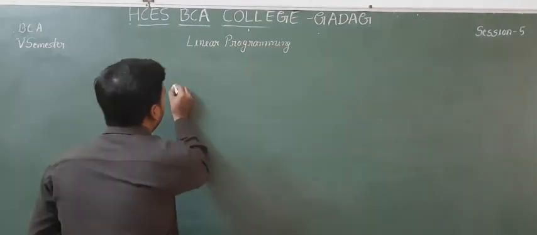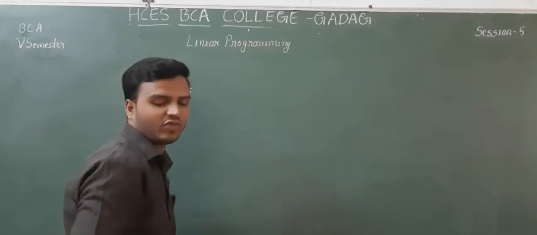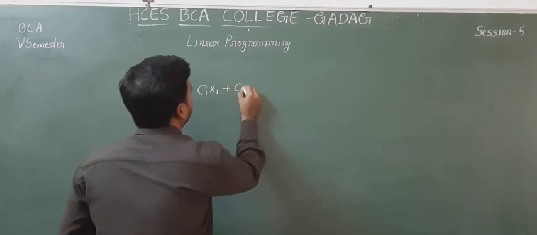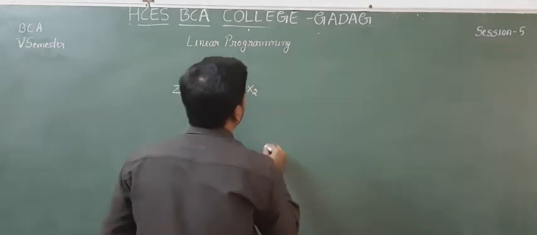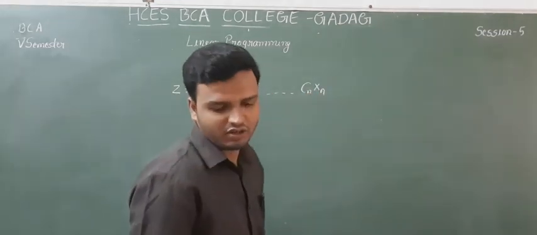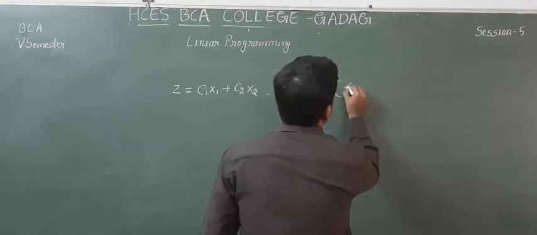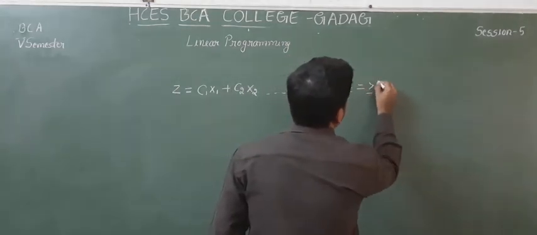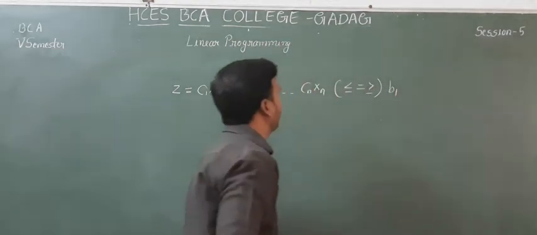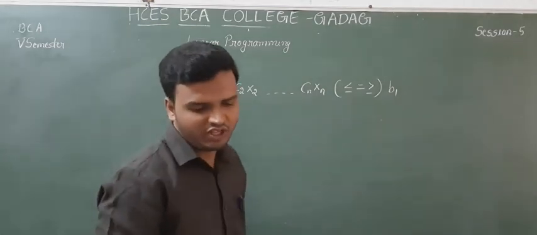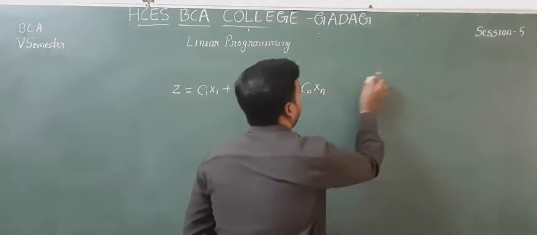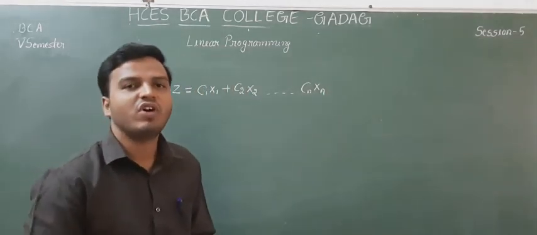So Z equals c1 x1 plus c2 x2 up to cn xn. This is the objective function.